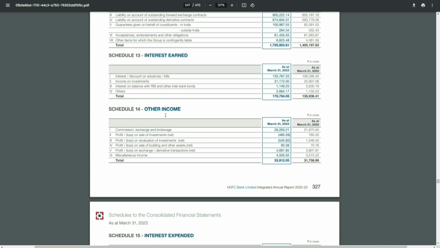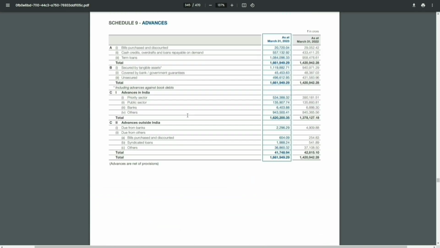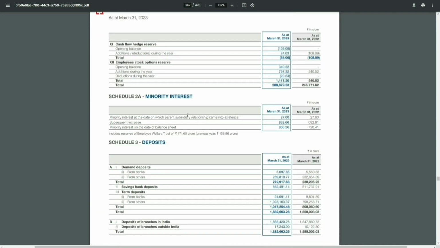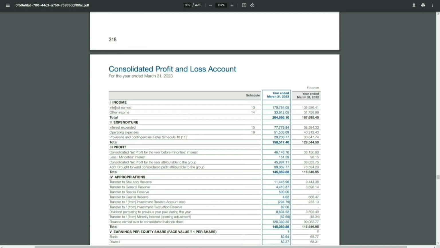Also, there are many processing fees they are charging, which might not actually be included in their primary income, because for the income portion here, we did see it was interest earned, and the second category was other income. So they have no option but to show their processing fees and other fees, like for maintaining your bank accounts, and SMS fees and whatnot. So this must be coming under their other income.